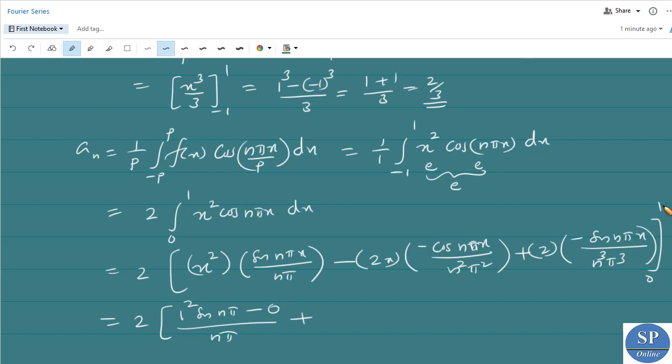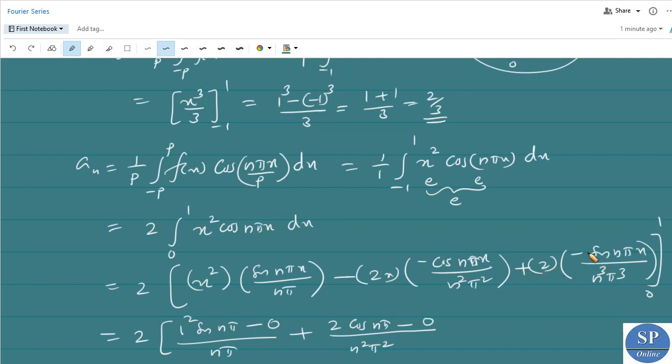So applying limit x equal to 1, we have 2 into 1 into cos n pi minus 2 into 0 into cos 0, that is 0, divided by n square pi square, plus 2 into negative of this, that is negative 2 sin n pi minus 2 sin 0 divided by n cube pi cube.